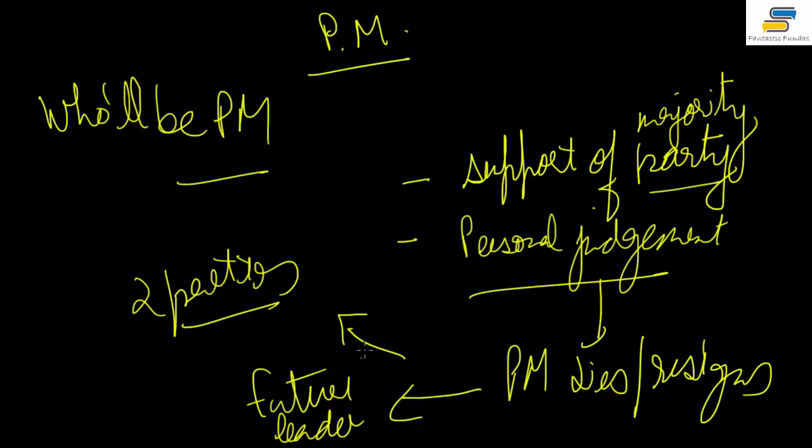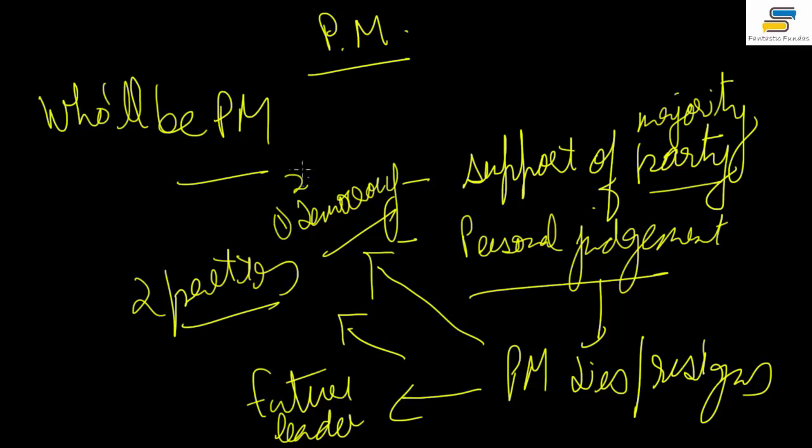In that case the President will use his discretion, but he cannot go beyond the Constitution. His purpose would be the furtherance of democracy. So he will choose that person who he really thinks can prove it, number one. Number two, he will not do it on the basis of personal bias. That is how it goes.